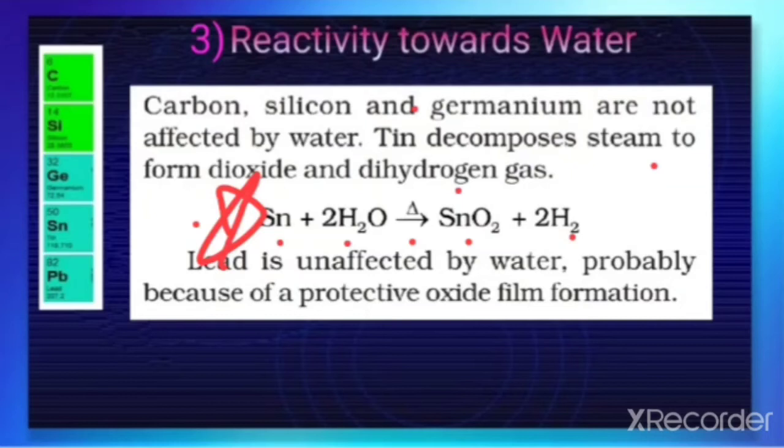So it decomposes steam to form dioxide, and hydrogen gas is formed here. Lead is unaffected by water, probably because a protective oxide film formation is taking place. So these points are important in relation to the reactivity of these elements towards water.